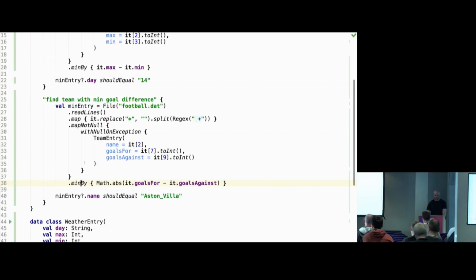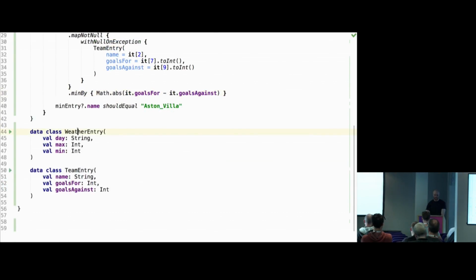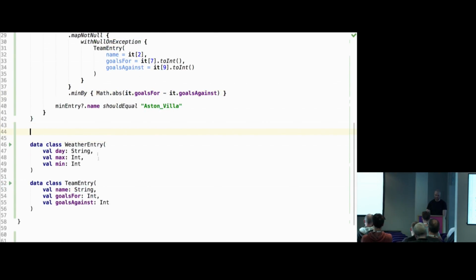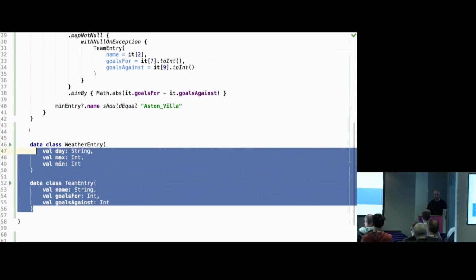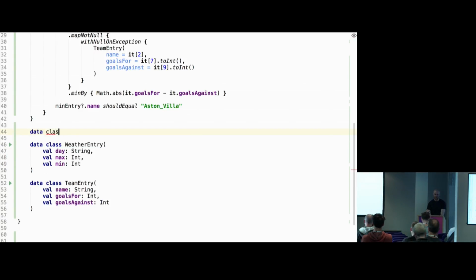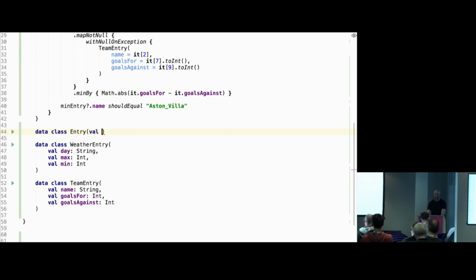Then we move to minBy, and minBy they're different because those 2 entries are different. This is where it would maybe help to have some supertype for these 2 data classes. So the naive attempt might be just these 2 data classes, let's say call it Entry, and it has some kind of key of type String, and then this data class will implement Entry and say this is a day as a key. There is a problem. It's not going to work at all because Kotlin says the type is final, so it cannot be inherited.